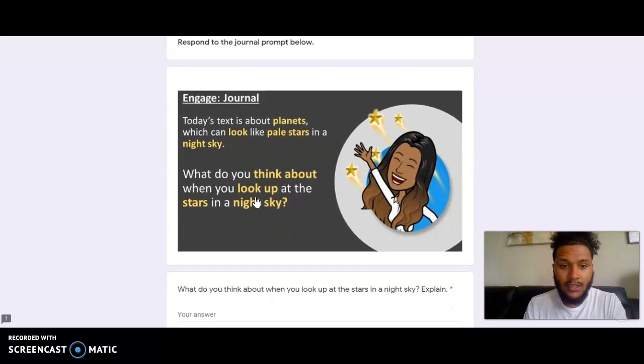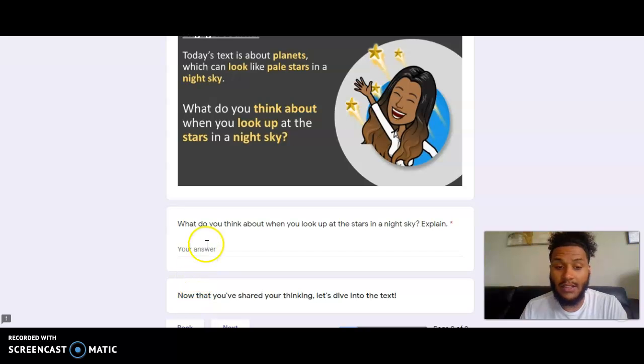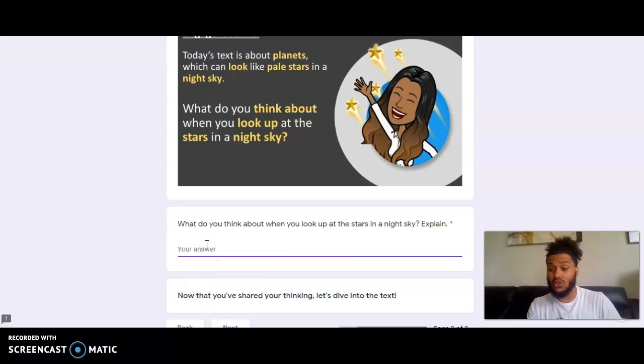It says today's text is about planets, which can look like pale stars in a night sky. What do you think about when you look up at the stars in a night sky? I should have answered this with a short 1 or 2 sentence answer. And when I look up at the night sky, what I wonder is what is all out there.